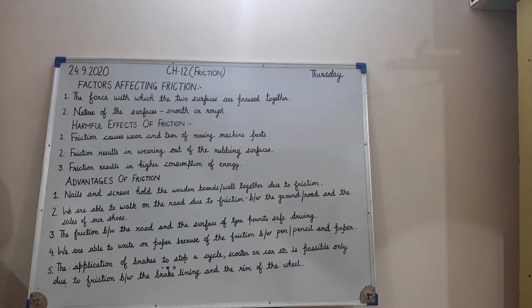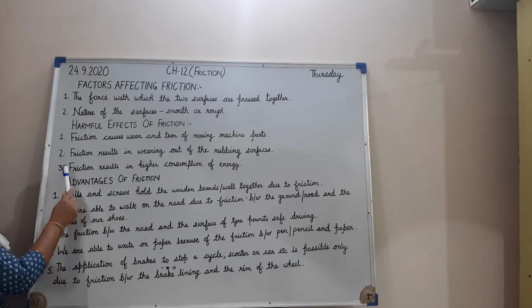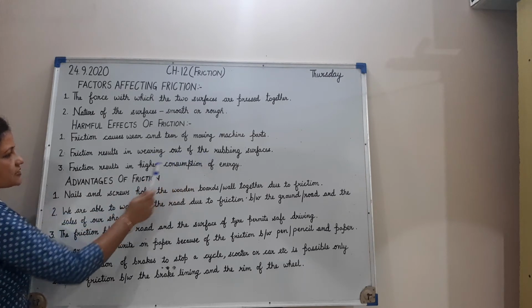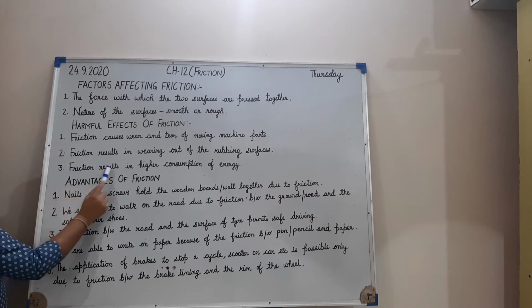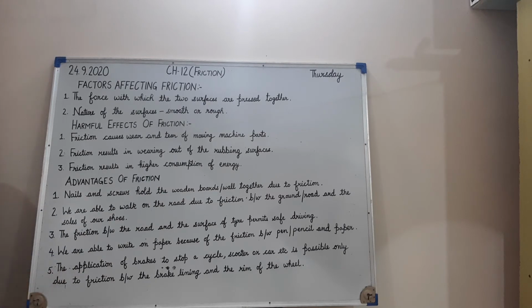Now the next is the harmful effects of friction. What are the harmful effects of friction? First, friction causes wear and tear of moving machine parts. Second, friction results in wearing out of the rubbing surfaces. Due to this, the soles of our shoes and the tires of vehicles wear out due to regular use. Third, friction results in higher consumption of energy.